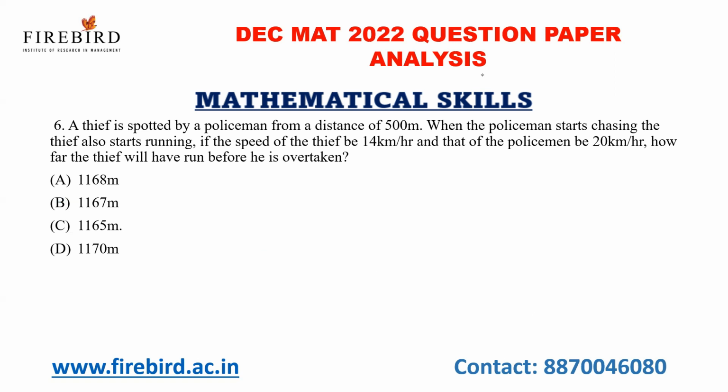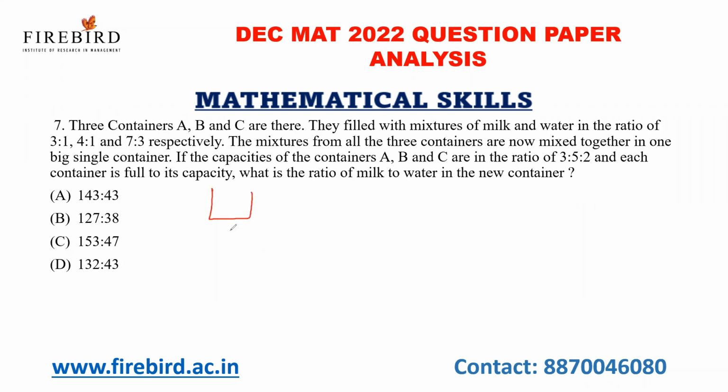Okay, now next. There are three containers A, B and C. In all the three containers, the milk and water are in the ratio 3:1, 4:1 and 7:3. The mixtures from all the three containers are mixed together in one big single container.